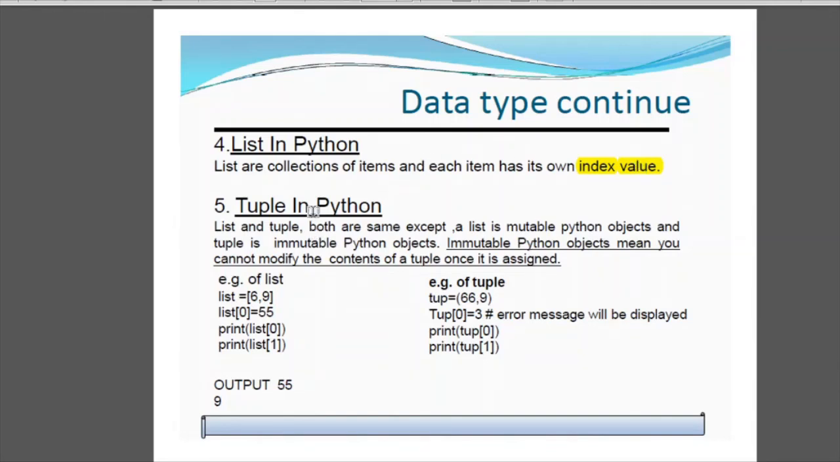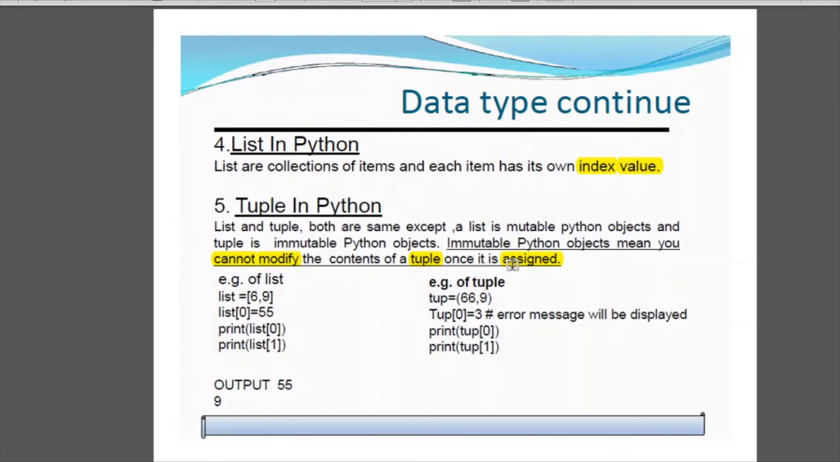Next is tuple. Tuple and list are both same. The task of them is both same. The only thing is list is mutable Python objects and tuple is immutable. Now what do you mean by mutable and immutable? Immutable Python objects mean you cannot modify the contents of the tuple once you have assigned it.